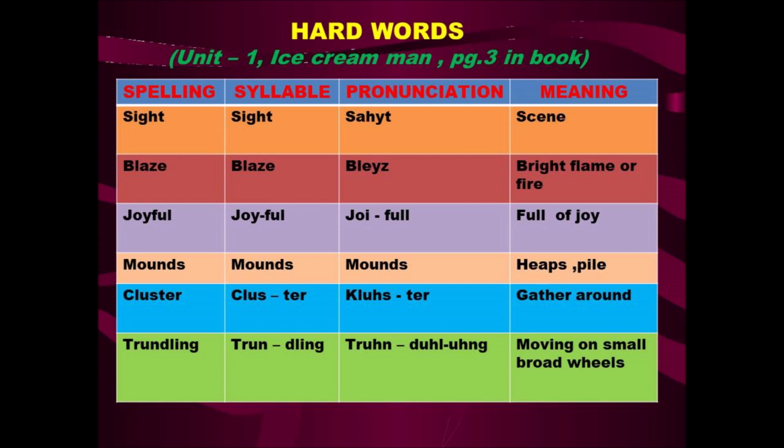These are some of the hard words in this poem, The Ice Cream Man. The first word is sight, meaning seen. The second word is blaze, meaning bright flame or fire. And the third is joyful, meaning full of joy. Mounds means heaps or piles. Cluster means gather around. Trundling means moving on small broad wheels. These are some of the hard words in this poem. So read the words carefully with the meaning.